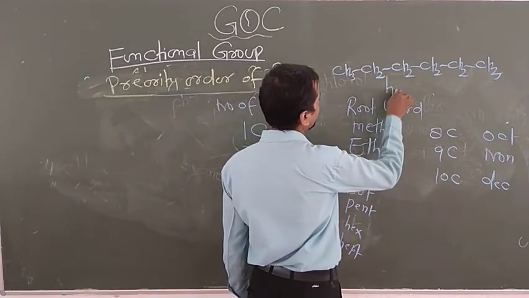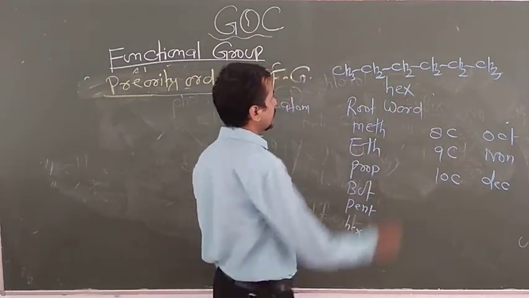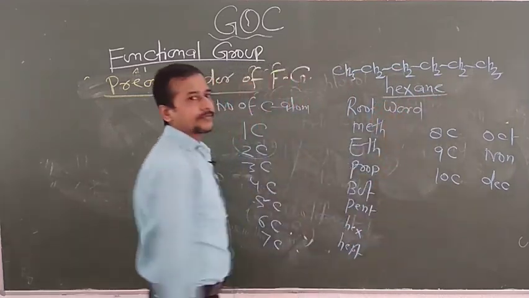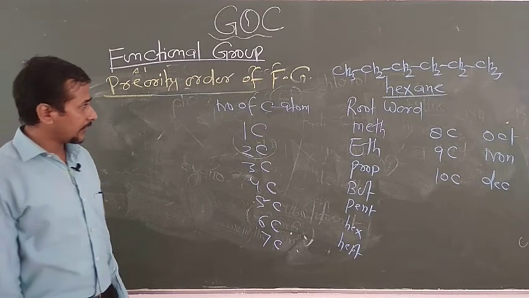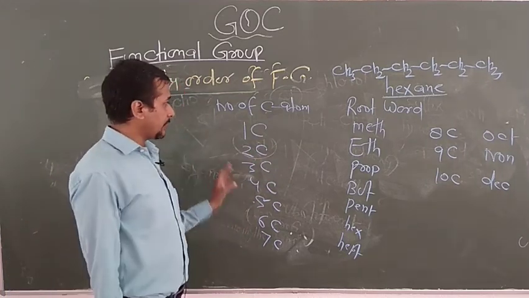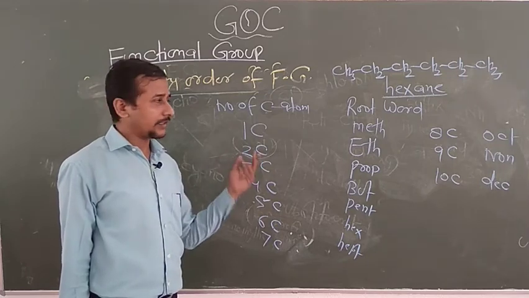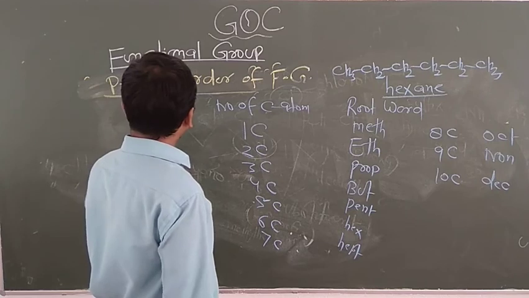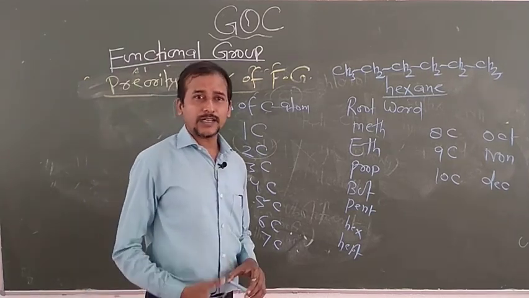So the root word is hex. Now the carbons contain single bonds, so that's why this is known as hexane. So in this way you can also write the root word if you know the number of carbon atoms. This is the basic requirement of naming an organic compound. So these are basically all about the IUPAC nomenclature.